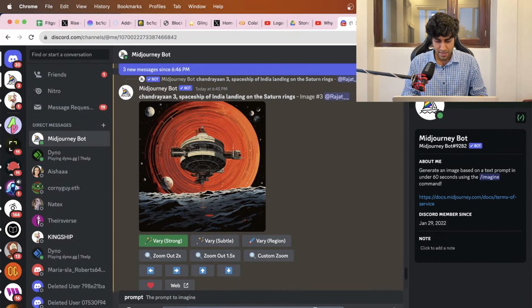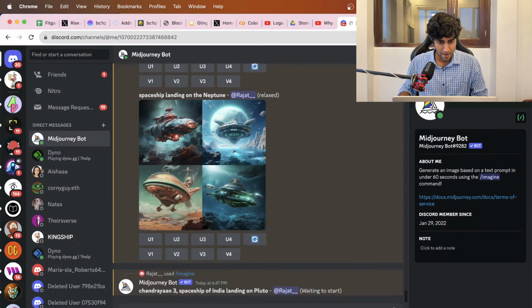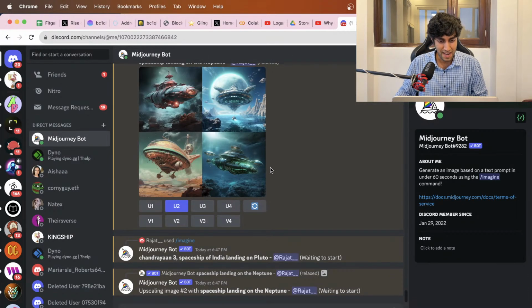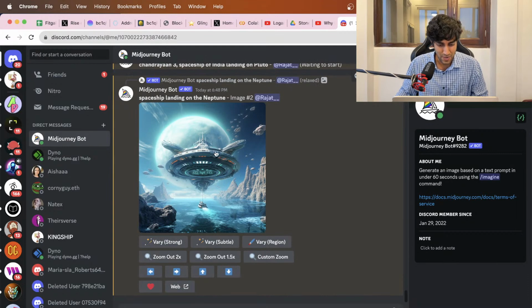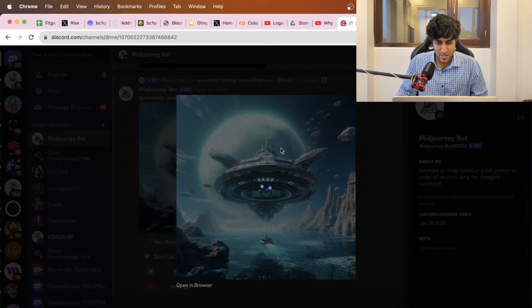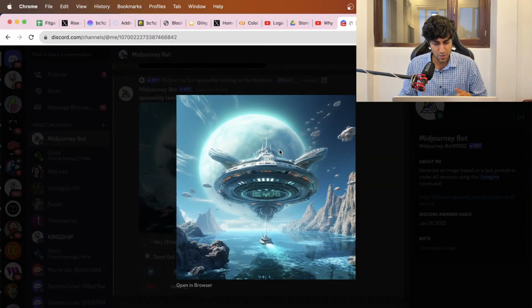Let's say Chandrayaan 3 landing on Pluto. Oh, I gave a random spaceship and it gave me this, right? But I think when I'm giving Chandrayaan 3, it's actually giving me something very interesting. This is when I just gave a random spaceship, which is also good looking, but I think I prefer Chandrayaan 3.